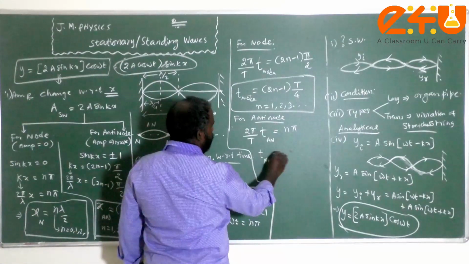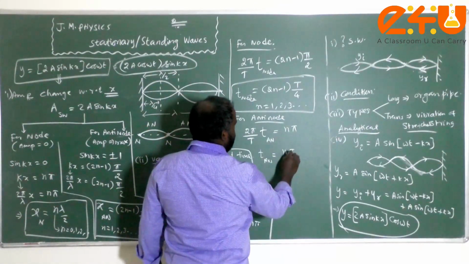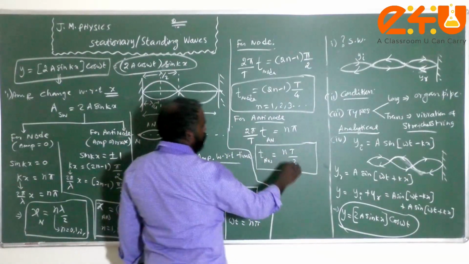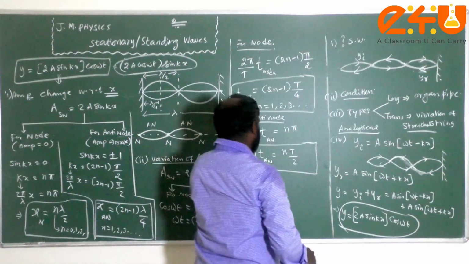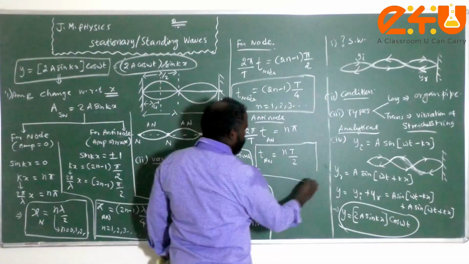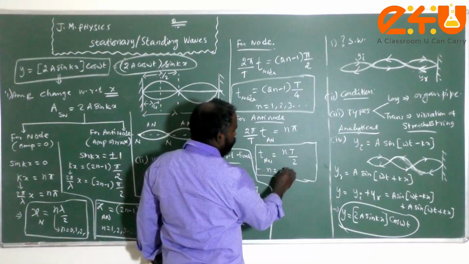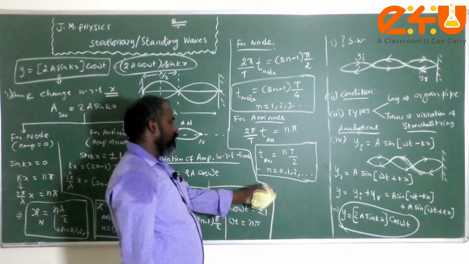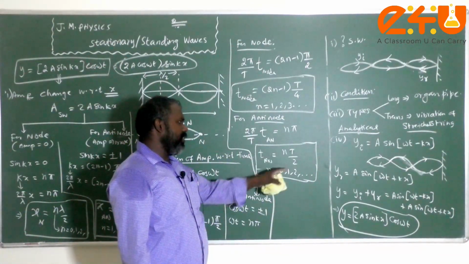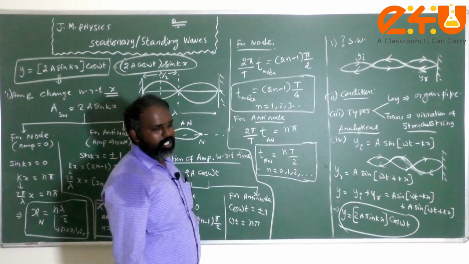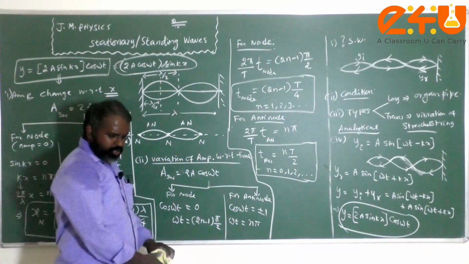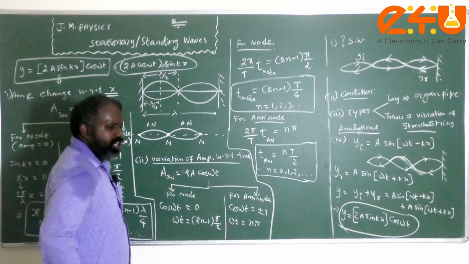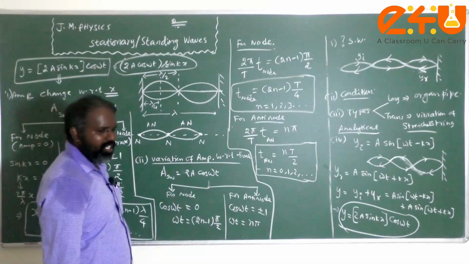Therefore T antinode is equal to n T by 2, where n is the running index 0, 1, 2, 3, etc. So for these conditions you get the time for formation of the antinode. This is the very basic information about standing waves and the related concepts.